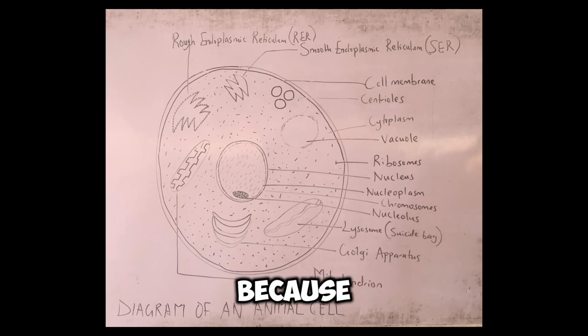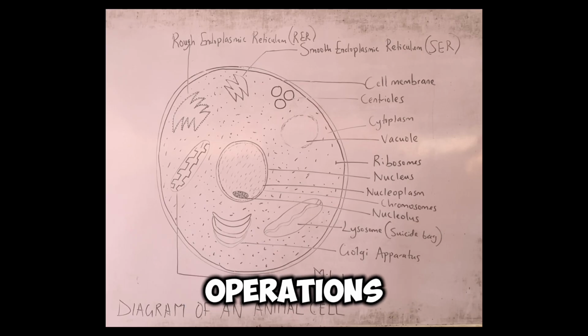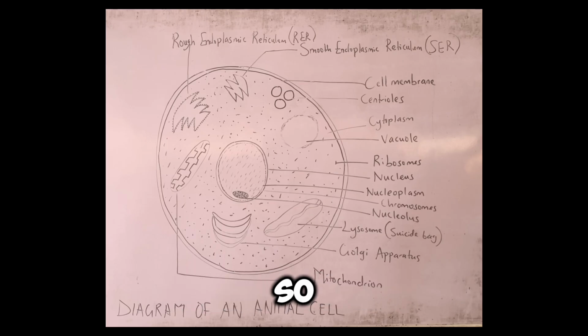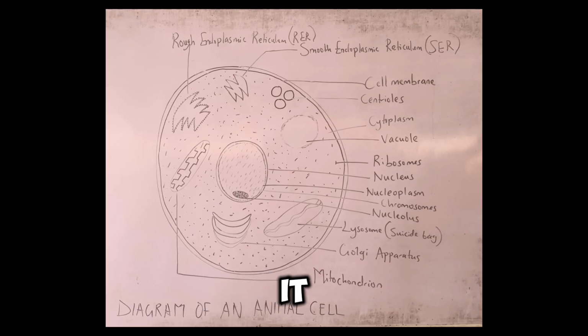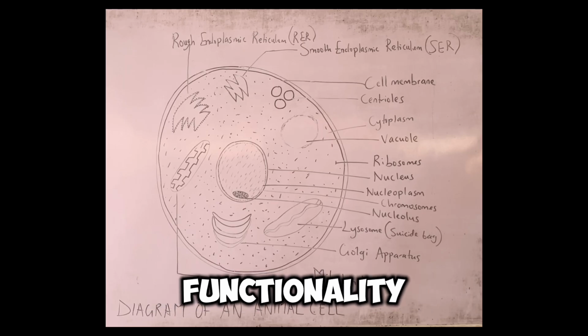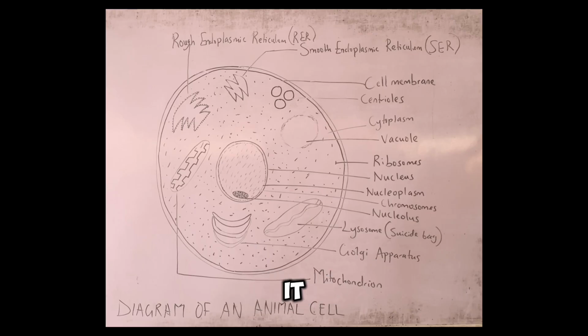Okay, and this is because the nucleus is the control center for all the operations of the cell, including the operations of the cell structures, which are the cell organelles. So, simply put, the nucleus is the master organelle. It dictates and regulates the functionality of all other organelles. So it is the control center of the cell.